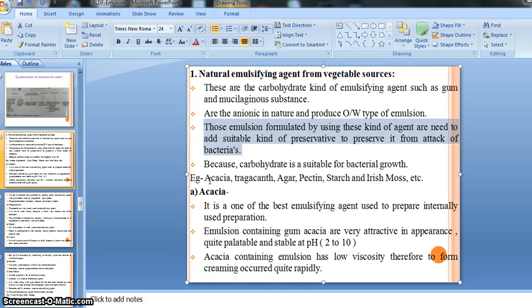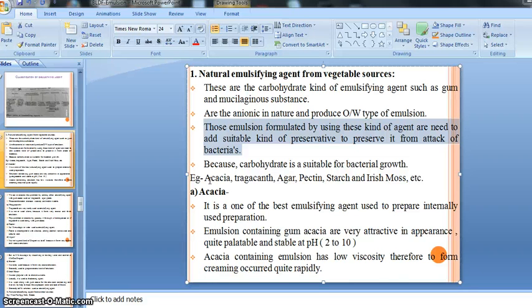Gelatin is obtained from animal sources. The main source of gelatin is fish skin. We can obtain or make gelatin from the skin of fish. Also some intestinal parts of animals are used to produce gelatin.